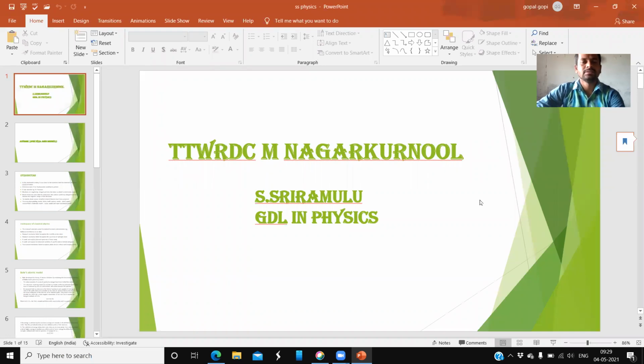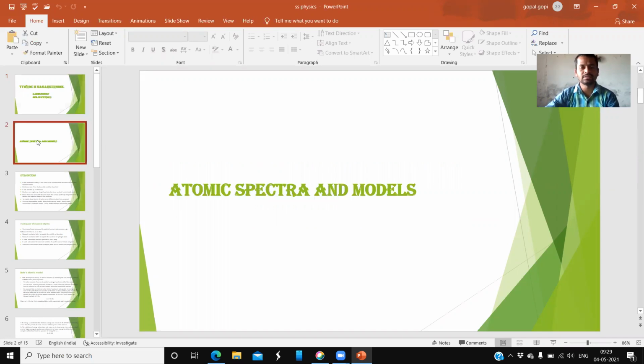TTWRDC Nagar Kurnool, Sri Ramulu, guest lecturer in physics. Today's topic is atomic spectra and models. Spectra means where we can see different colors or different wavelengths. If the spectra is observed with the help of an atom, then that spectra is called atomic spectra, and there are certain models to explain the atomic spectra.